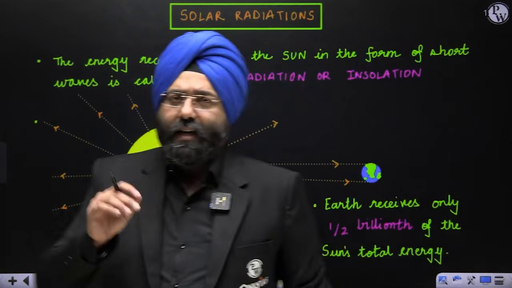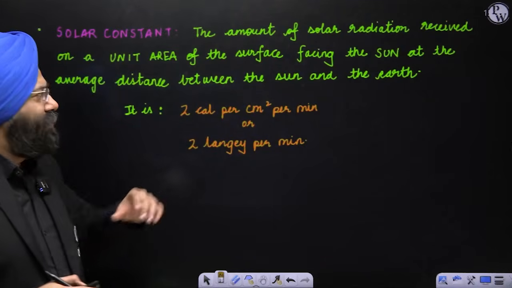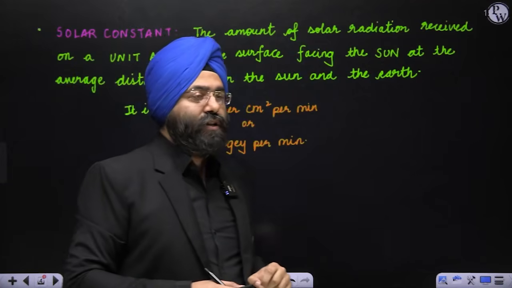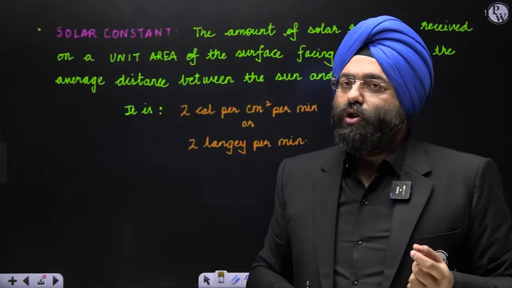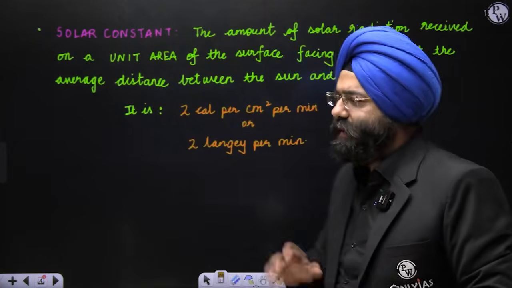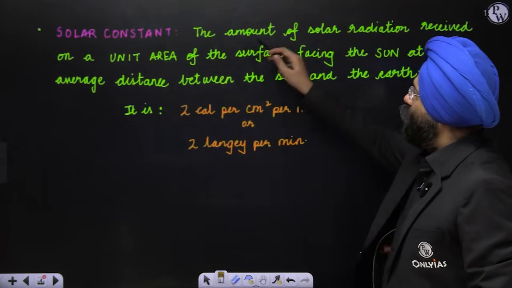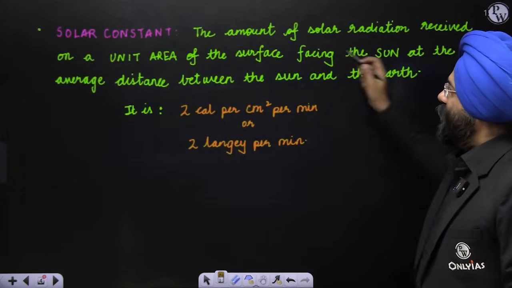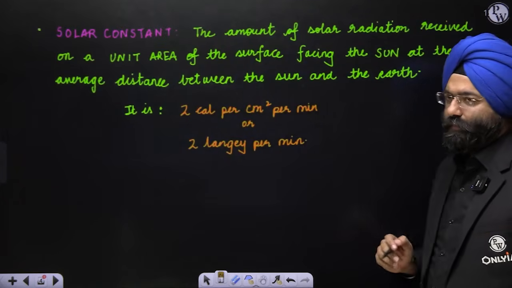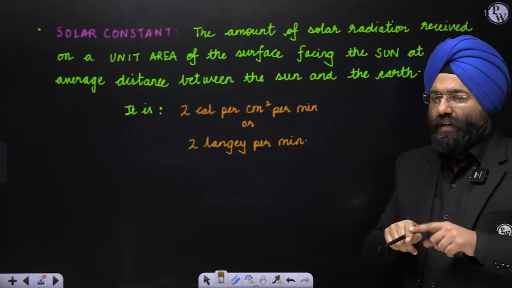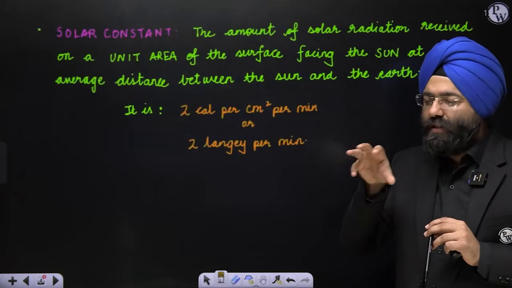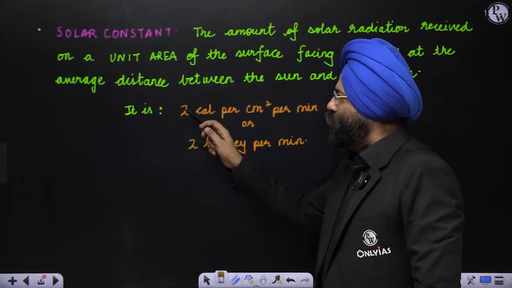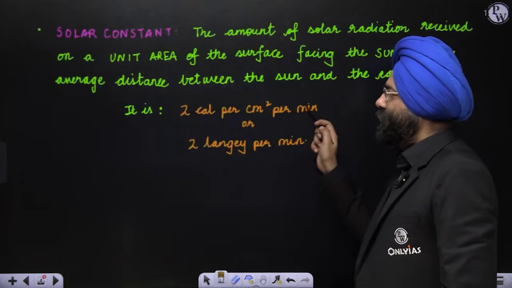Okay, let's move ahead. The next concept, if you want to understand solar radiation, is the solar constant. This is important because it can be asked as a one-liner in your preliminary examination. Let's understand this concept. The amount of solar radiation received on a unit area of the surface facing the sun at an average distance between the sun and the earth. So if we take a unit area, the amount of energy received in that area is referred to as the solar constant. The figure is 2 calories per centimeter square per minute.